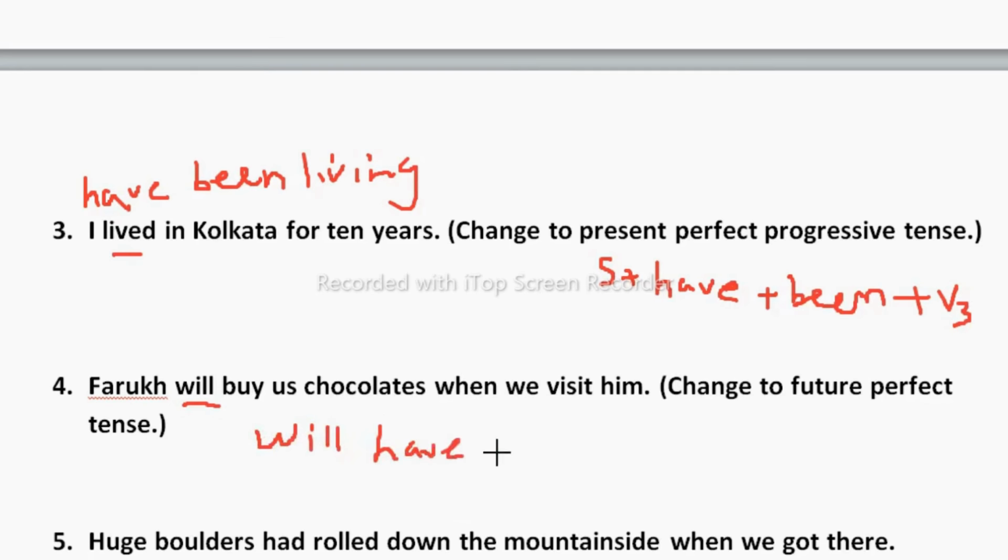How can we write this sentence? Subject as it is, Farooq will have. After will we need to take have, will have bought, because we need to take V3. Will have bought chocolates when we visit him. Bought, remove this one, then V3.